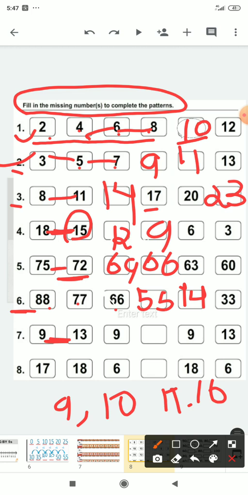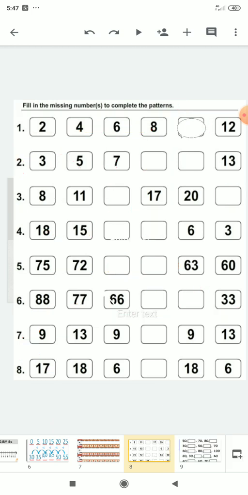Question 7. Children, you only have to do up to 6. Okay, here you have to do the questions up to 6. 7 and 8 you will not do. Only from 1 to 6 you have to do the questions in your notebook. Okay, now I hope you all understand it. Kindly do it in your notebook.